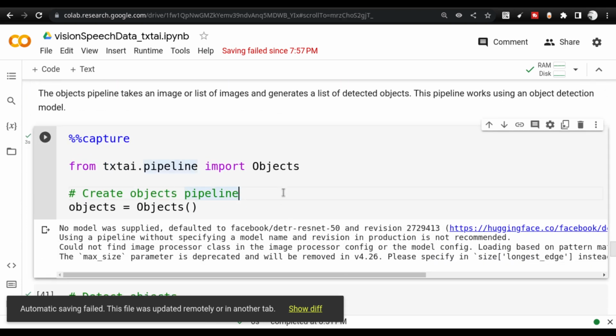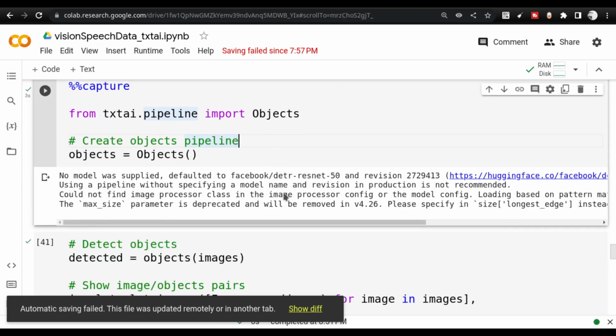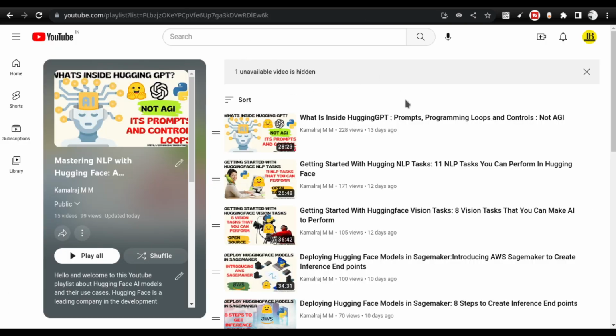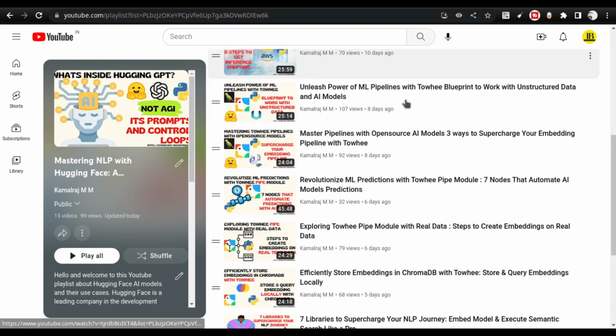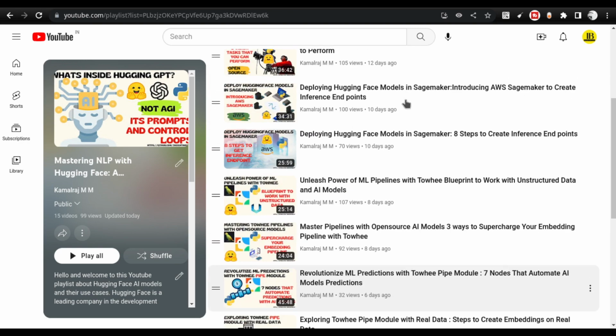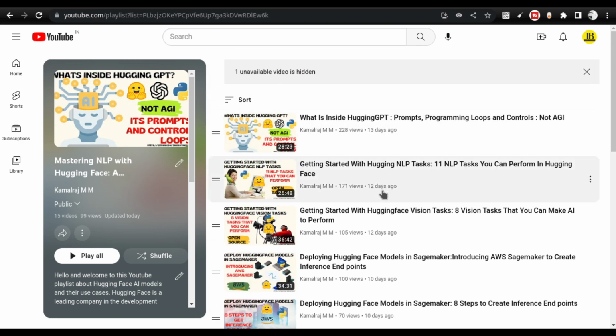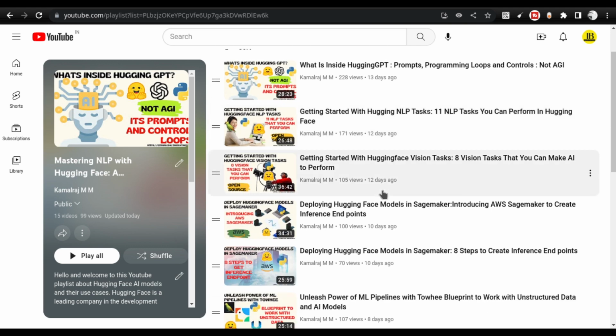Next is where object detection works. In the case of object detection, there is already one of the videos where I discuss object detection. Let me go to the NLP playlist. I think I have not included it here. Okay, in one of the playlists, I discuss the Segment Anything model that has been introduced by Facebook.